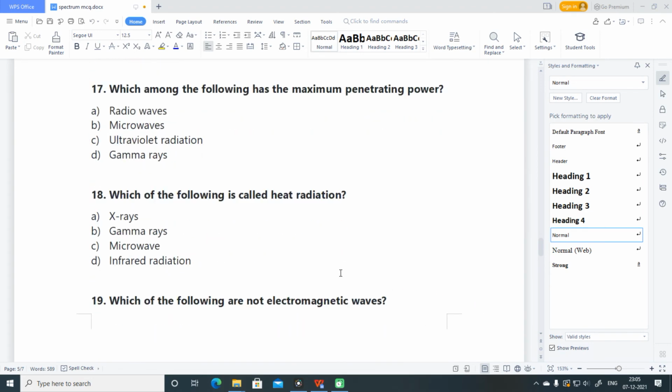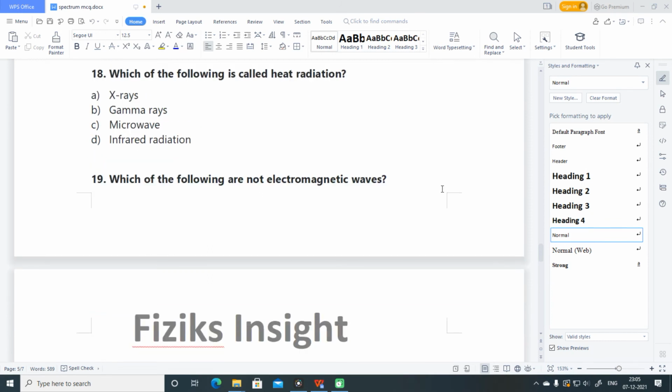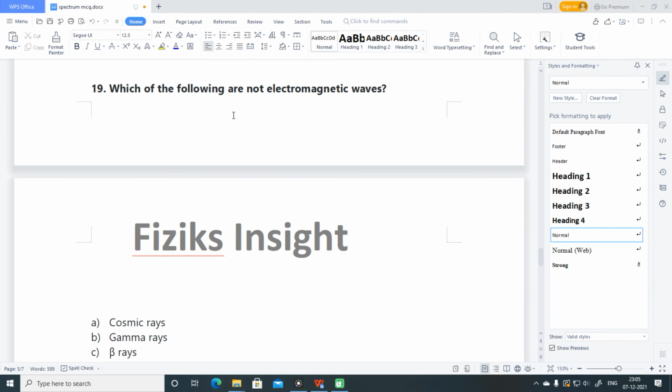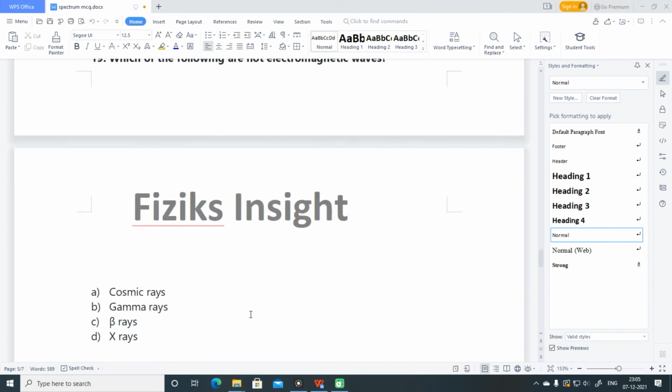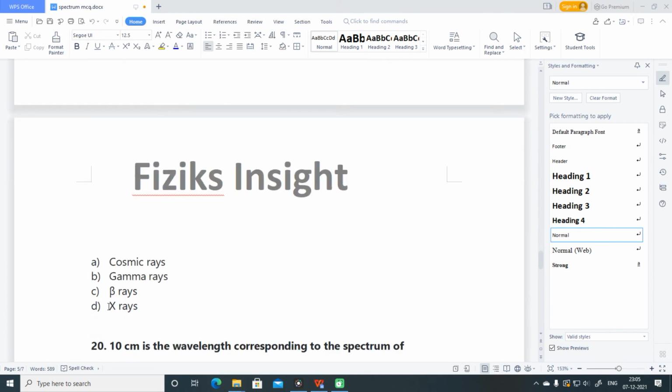For the next question, which of the following is called the heat radiation? See, out of these four, infrared radiations have the heating effect. So infrared radiations are called heat radiations. Which of the following are not electromagnetic waves? Cosmic rays, gamma rays, beta rays and X-rays. See, out of all these, cosmic rays, gamma rays and X-rays all fall in the electromagnetic spectrum. Only beta rays are electrons. So beta rays is the correct answer.